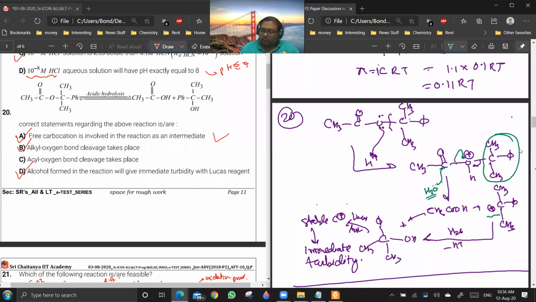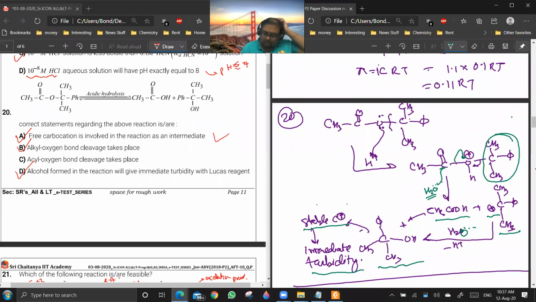Yes, sir. So once this is done, you'll be getting this intermediate, and this intermediate will undergo a faster attack of water, and you'll be getting this alcohol as the product. And this alcohol is highly stable, since this is a 3-degree alcohol and it will form a highly stable carbocation, it will give immediate turbidity with the Lucas reagent. Are you getting my point?